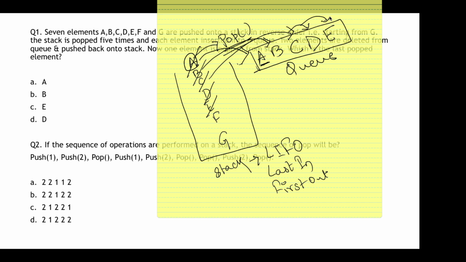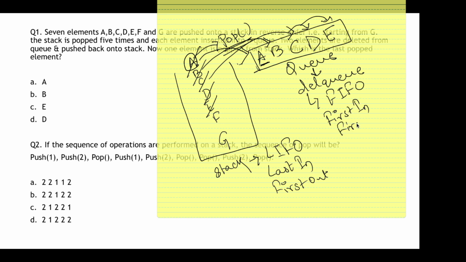Now it says that two elements are removed from the queue. Whenever I perform this delete queue operation, always remember it follows the concept of FIFO, first in, first out. So first in will be first removed. Stack was just the opposite: whatever is last put inside will be removed first. But the queue says whoever has come first will be removed first. The first entry was A, so A will be removed. Since two delete operations are performed, the second one will be B. So A and B will be removed.